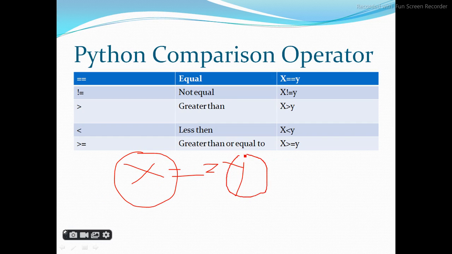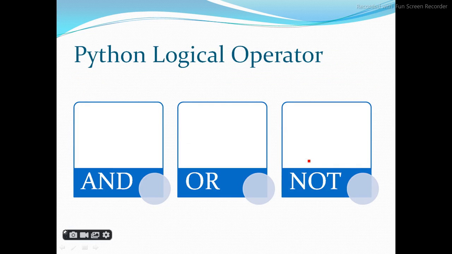If x has 5 and y has 7, then the value will be false. The answer will be true if x contains the same value as y, like 5 equal 5. x not equal y, like x contains 5 and y contains 3, then it will be true. Then x greater than y, x less than y, x greater than or equal to y.